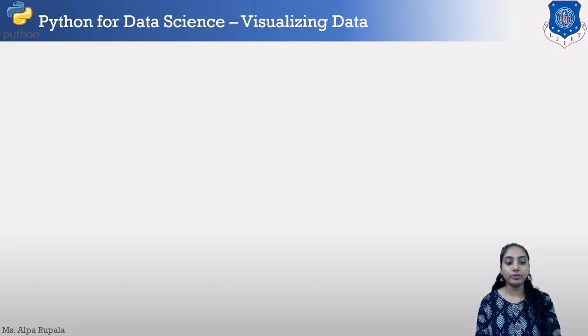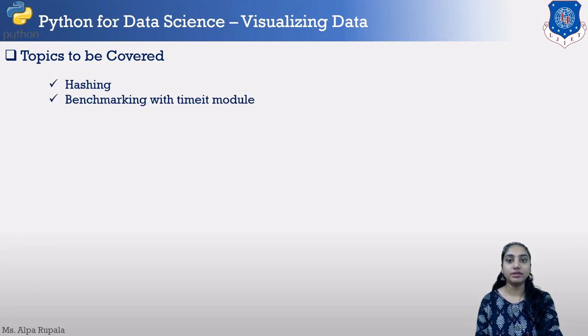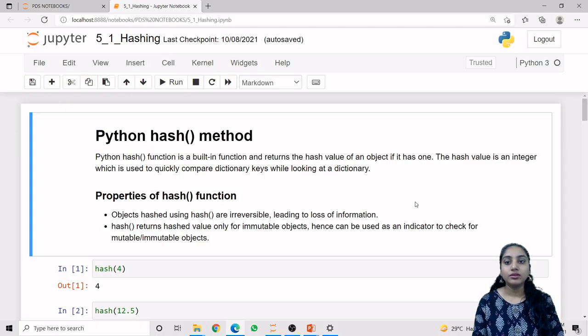So today we are going to learn about the following topics. First one, that is hashing. Second topic, that is benchmarking with timeit module. Third topic, working with hashing vectorizer and count vectorizer. So let us just go to programming. So the first topic is hashing.